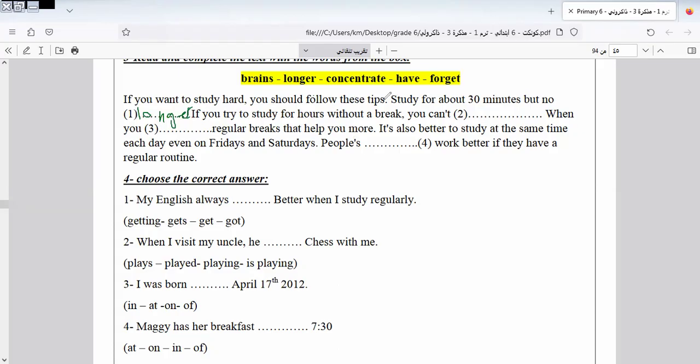If you try to study 4 hours without a break, you can't concentrate.